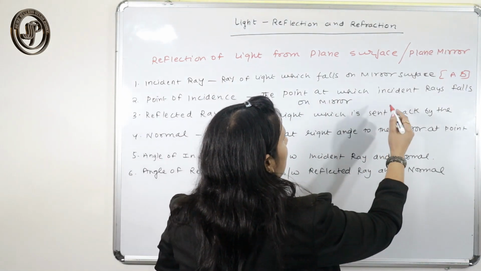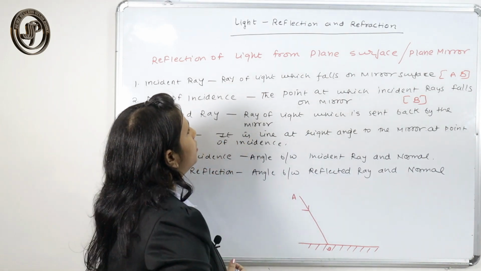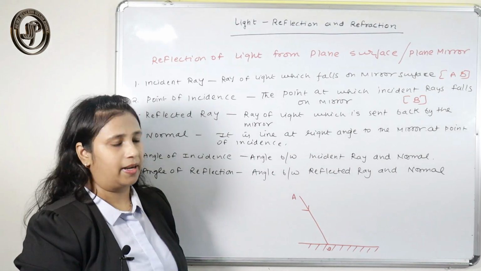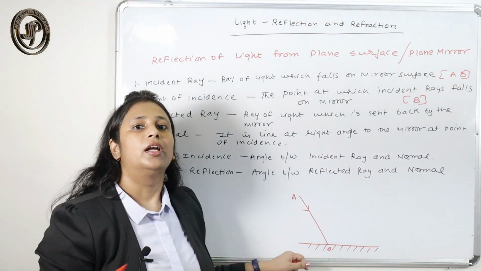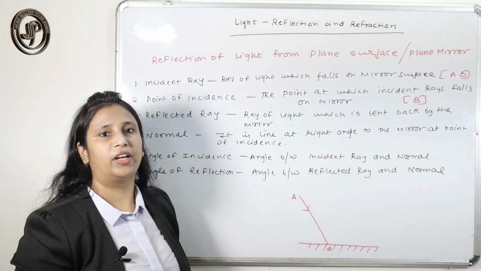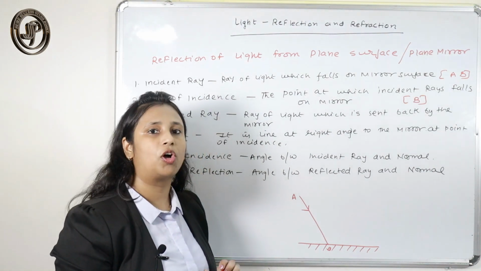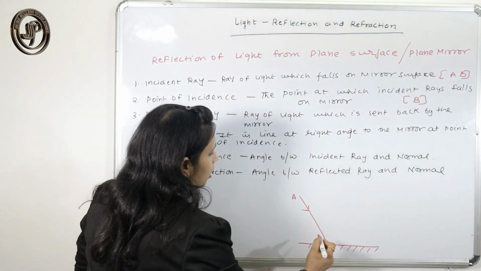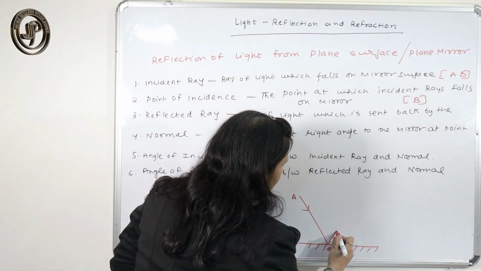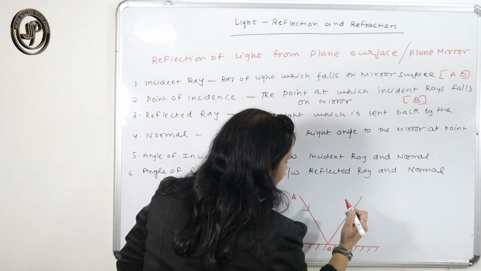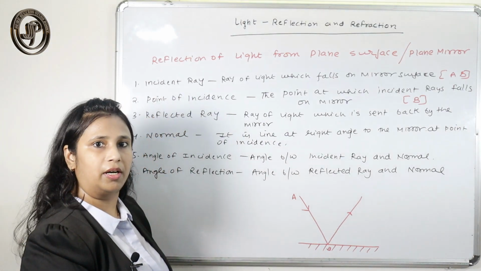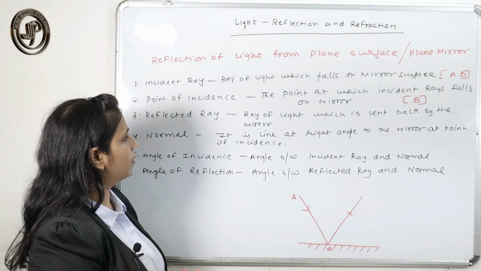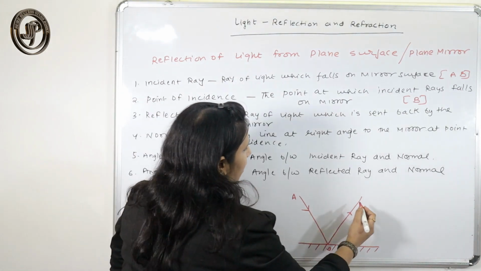So the incident ray strikes the mirror, and B is the point of incidence. Now it gets reflected. We know that it is a polished surface. Definitely when the light strikes this surface, it reflects the light in one direction. The light which is sent back by this mirror is called the reflected ray. The ray of light which is sent back by the mirror is called the reflected ray.